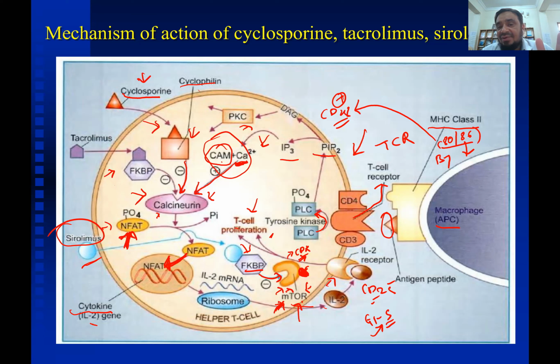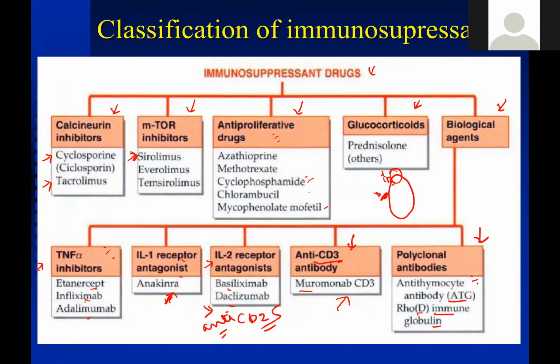In biological drugs, we have TNF alpha inhibitors. What are the examples? Etanercept. Any other example of TNF alpha inhibitor? Infliximab and adalimumab. Interleukin 1 inhibitor, that is anakinra. Interleukin 2 inhibitors basiliximab and daclizumab. Anti-CD3, that is muromonab, and polyclonal antibodies, which are two, anti-thymocyte globulin and Rho-D immune globulin.